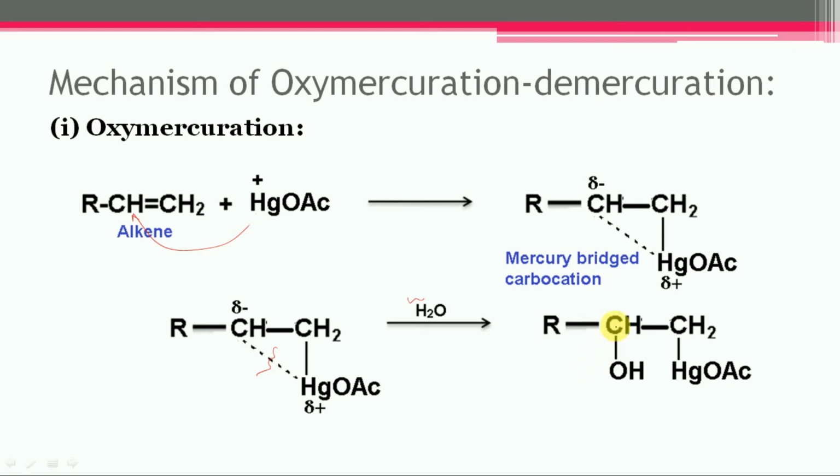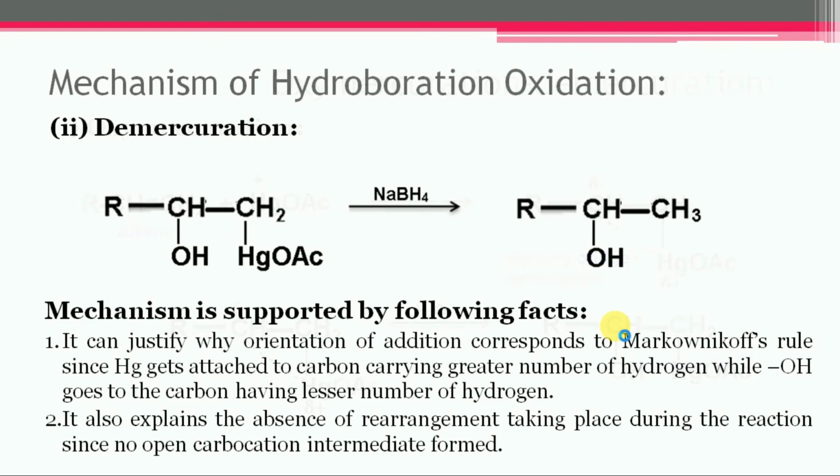So that is the oxymercuration step. Then the second step is demercuration. In this case, the hydroxymercurial compound undergoes demercuration on reduction with sodium borohydride to get the final product, that is the alcohol.